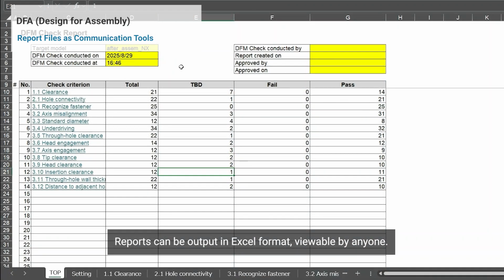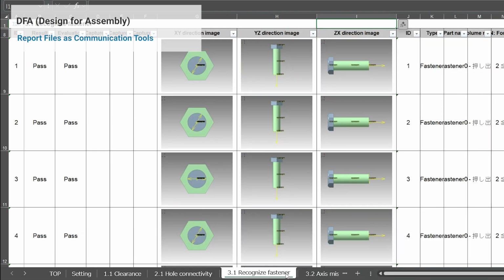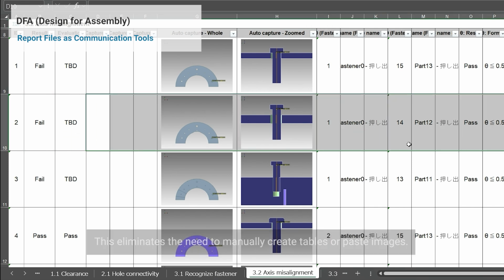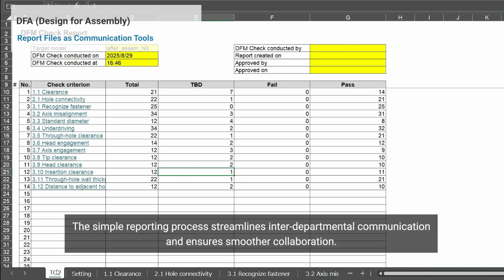Reports can be output in Excel format, viewable by anyone. Images of the relevant areas are automatically attached to the report. This eliminates the need to manually create tables or paste images. The simple reporting process streamlines interdepartmental communication and ensures smoother collaboration.